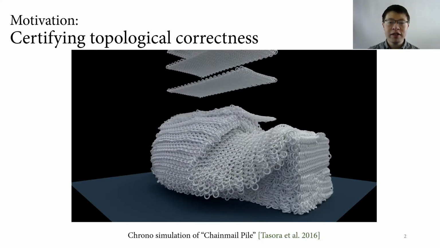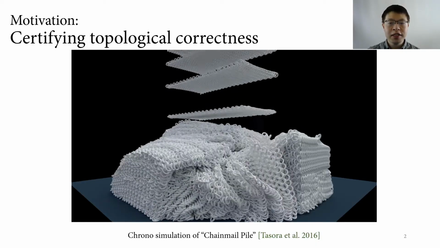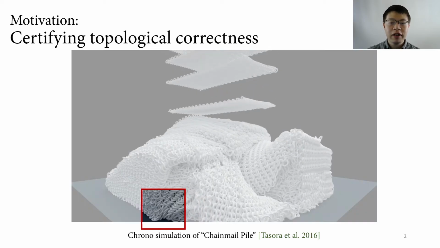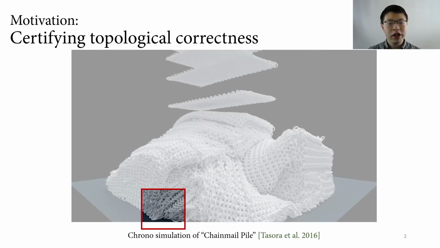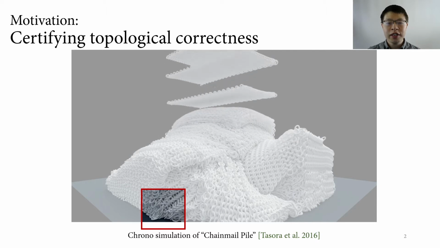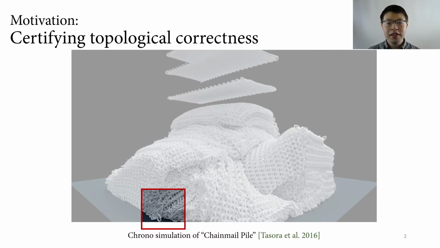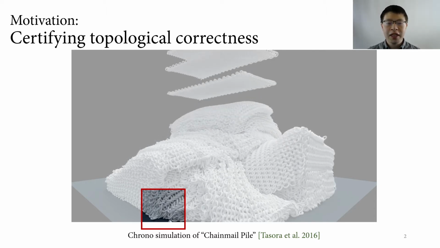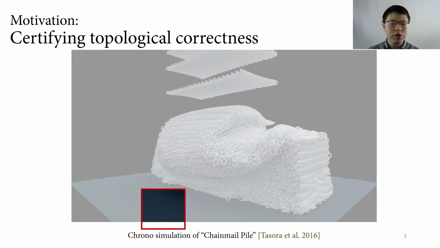Here's a simulation of a chainmail pile. Each sheet consists of interlinked rings. Unfortunately, in this case, a ring falls off and rolls away because a collision is missed between rings. This error is hard to catch visually. If we simulate something, how do we know it's right?